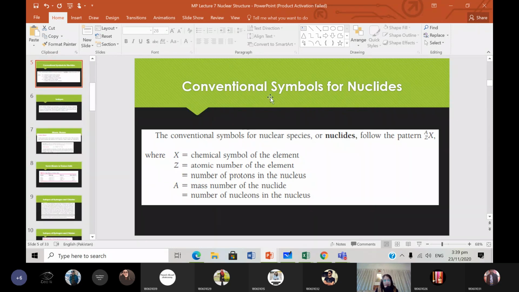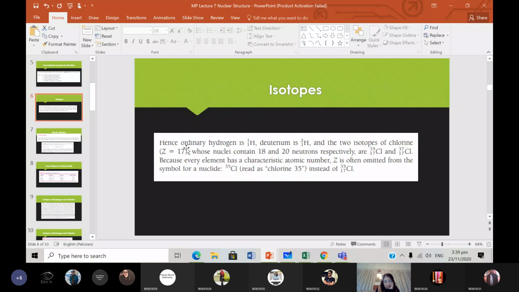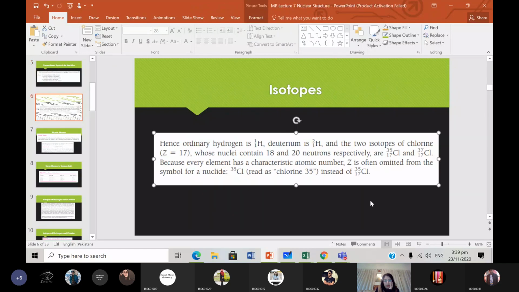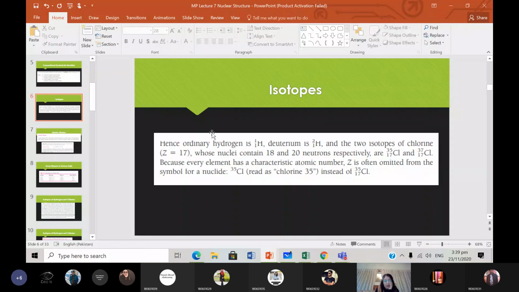Okay, so now we talked about the conventional symbols for nuclides. X is the symbol of an element, and Z here is the atomic number, the number of protons in the nucleus. A is the mass number of the nuclei, the number of nucleons in the nucleus. A is the number of neutrons plus protons, and Z is the number of protons. And Z will be equal to the number of electrons also if it's a neutral atom, basically. Okay? So what we're saying here is that ordinary hydrogen is 1 1 hydrogen, deuterium is 2 1 hydrogen.